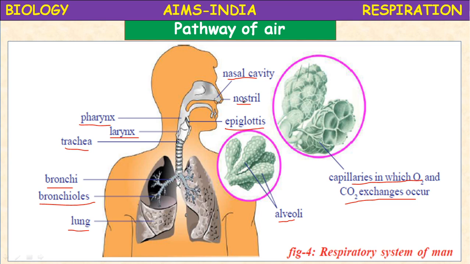What is the path of air? External air rich in oxygen goes through the nostrils, nasal cavity, pharynx, trachea, bronchi, bronchioles, from where it enters the lungs. In the alveoli, the exchange of gases takes place. Oxygen combines with the blood and carbon dioxide leaves the blood. Again when we breathe out, from the alveoli through the bronchioles, bronchi, trachea, pharynx, nasal cavity, and nostrils it comes out. So this is the path of air.